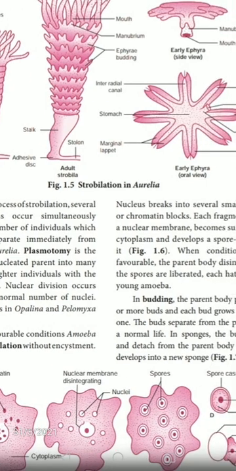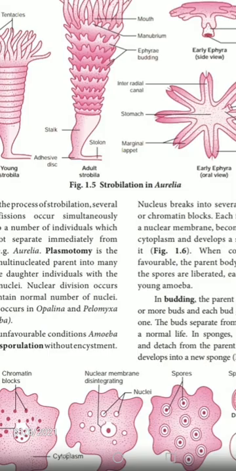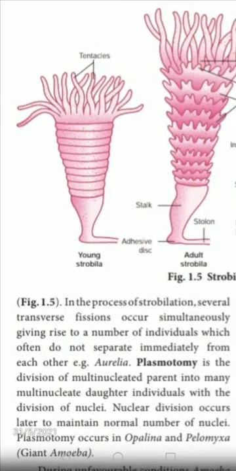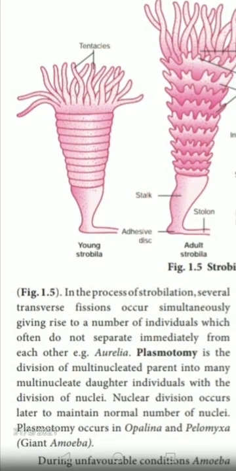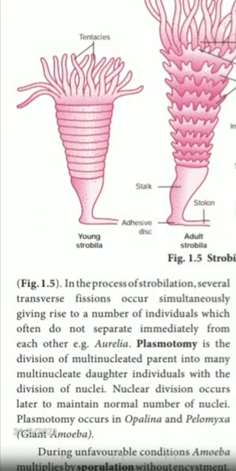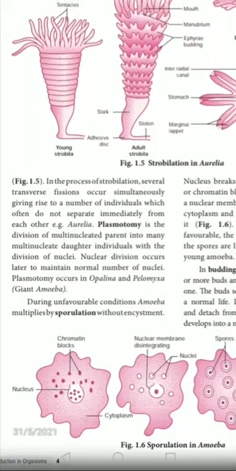In the process of strobulation, several transverse fissions occur simultaneously, giving rise to a number of individuals which often do not separate immediately from each other. Example, Aurelia.